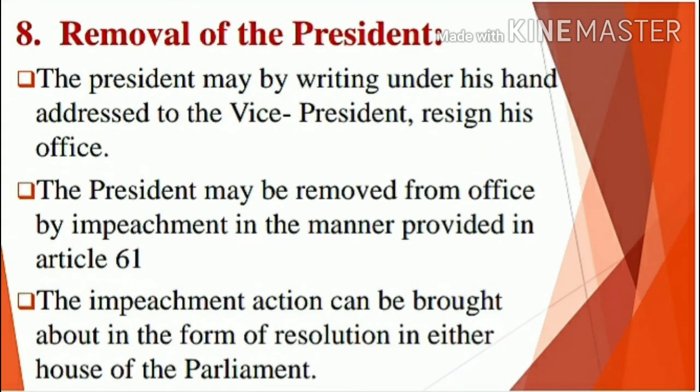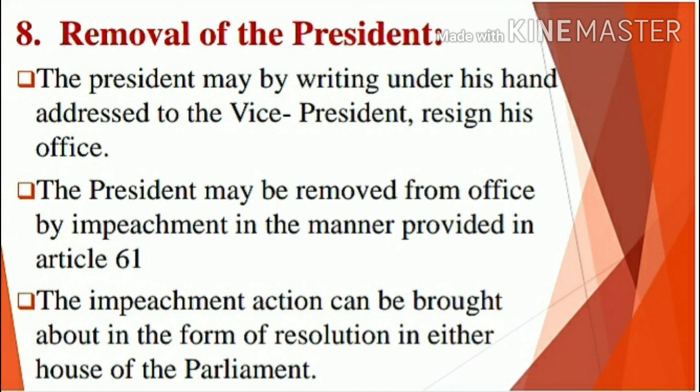Then the last one, removal of the President. You know that after the election, we elect the President. The term of office for the President is 5 years. The President may resign his office by writing under his hand addressed to the Vice President. Suppose he is not willing to continue his duty, he can resign his post.